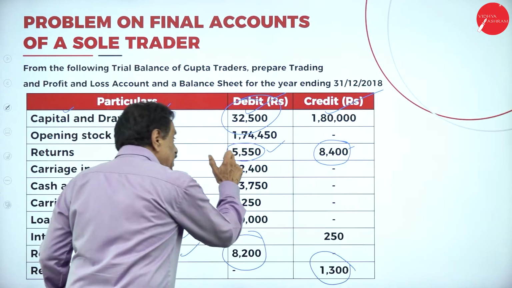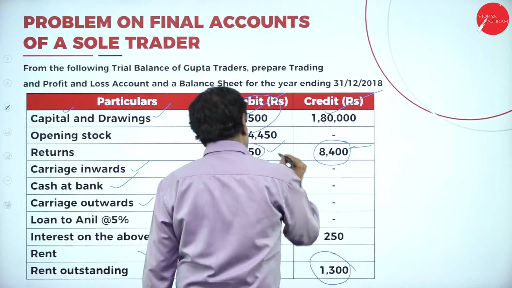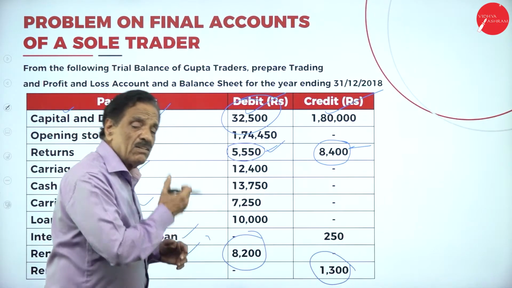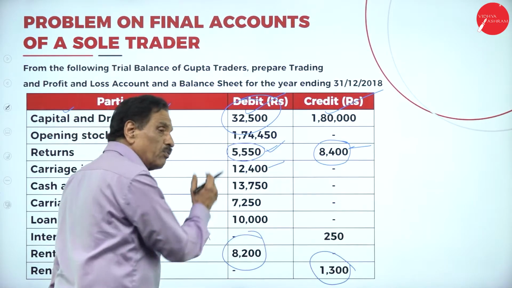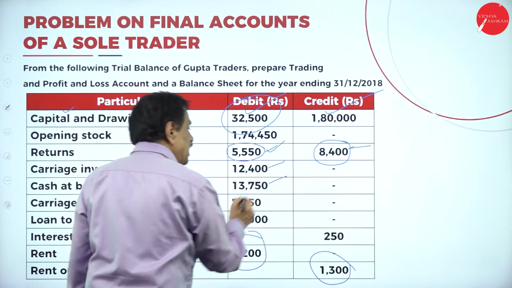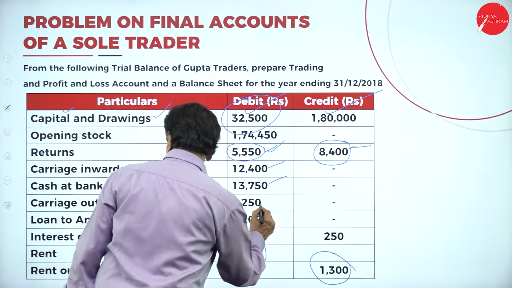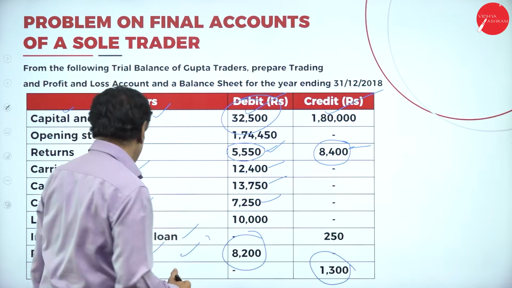Then returns: sales return on the debit side, purchase return on the credit side. Carriage inward, where the goods have arrived directly, is called carriage inward. Going out from the firm is called carriage outward. Cash at bank is an asset that will come on the asset side of the balance sheet. Carriage outward, going out of the firm, goes to the profit and loss account.